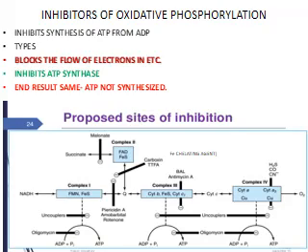Inhibitors like carboxin inhibit the passage of electrons from complex 2 to coenzyme Q. Inhibitors like antimycin A and BAL inhibit the passage of electrons from complex 3 to cytochrome C. And inhibitors like hydrogen sulfide, and poisons like carbon monoxide and cyanide, inhibit complex 4 and prevent the reduction of oxygen to water.